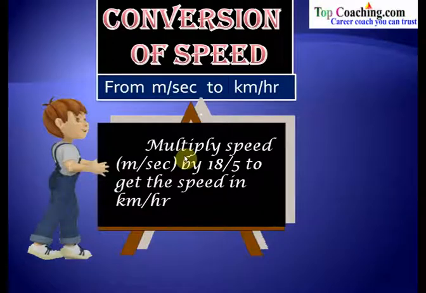But when we are given the speed in meters per second, then the speed in kilometers per hour should be greater than the speed in meters per second in terms of magnitude. So what you do is simply multiply it by 18 by 5 so as to increase its magnitude, so that the speed becomes in kilometers per hour. So, taking some speed practice, how to convert one unit of speed into the other.